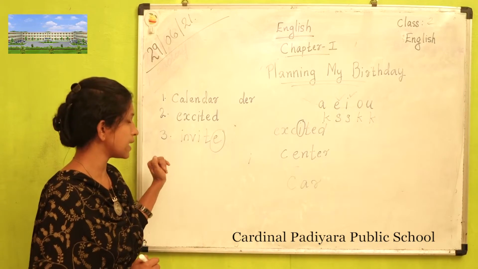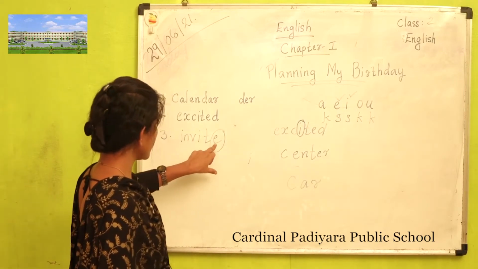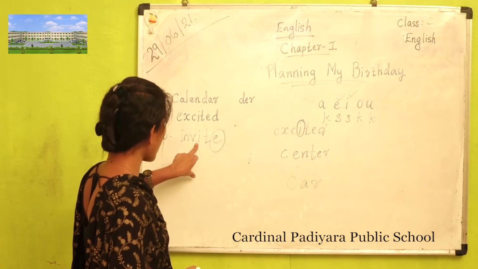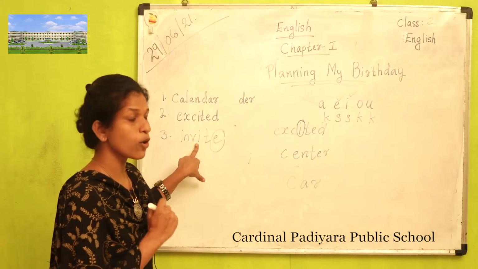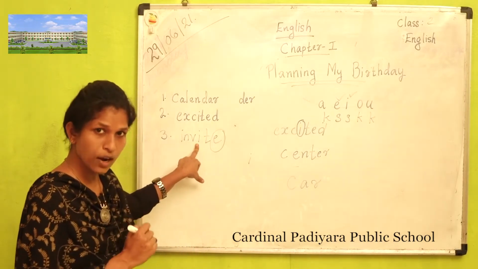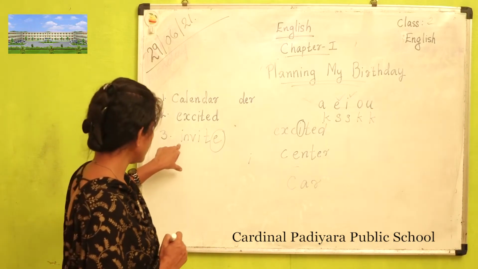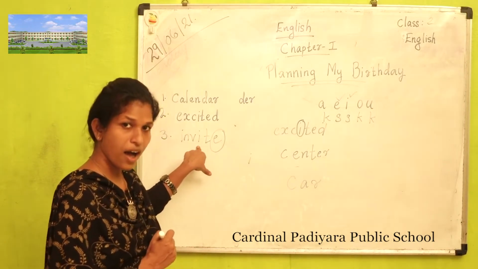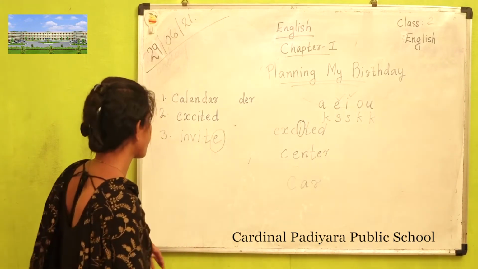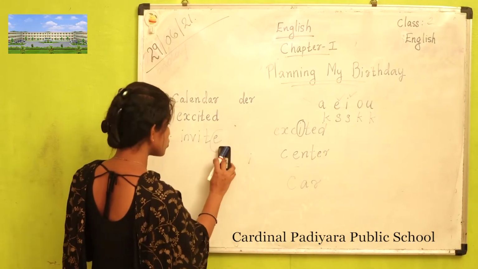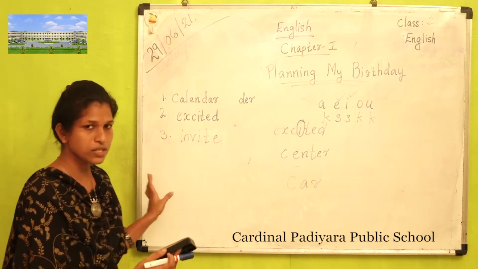You have already learned the long vowel sound and short vowel sound. So whenever E comes last, the sound of the I changes to its long vowel sound. Long vowel sound means the name of the letter itself. So here the sound of the I is I. Invite means to ask to come for a party, wedding or any meeting.